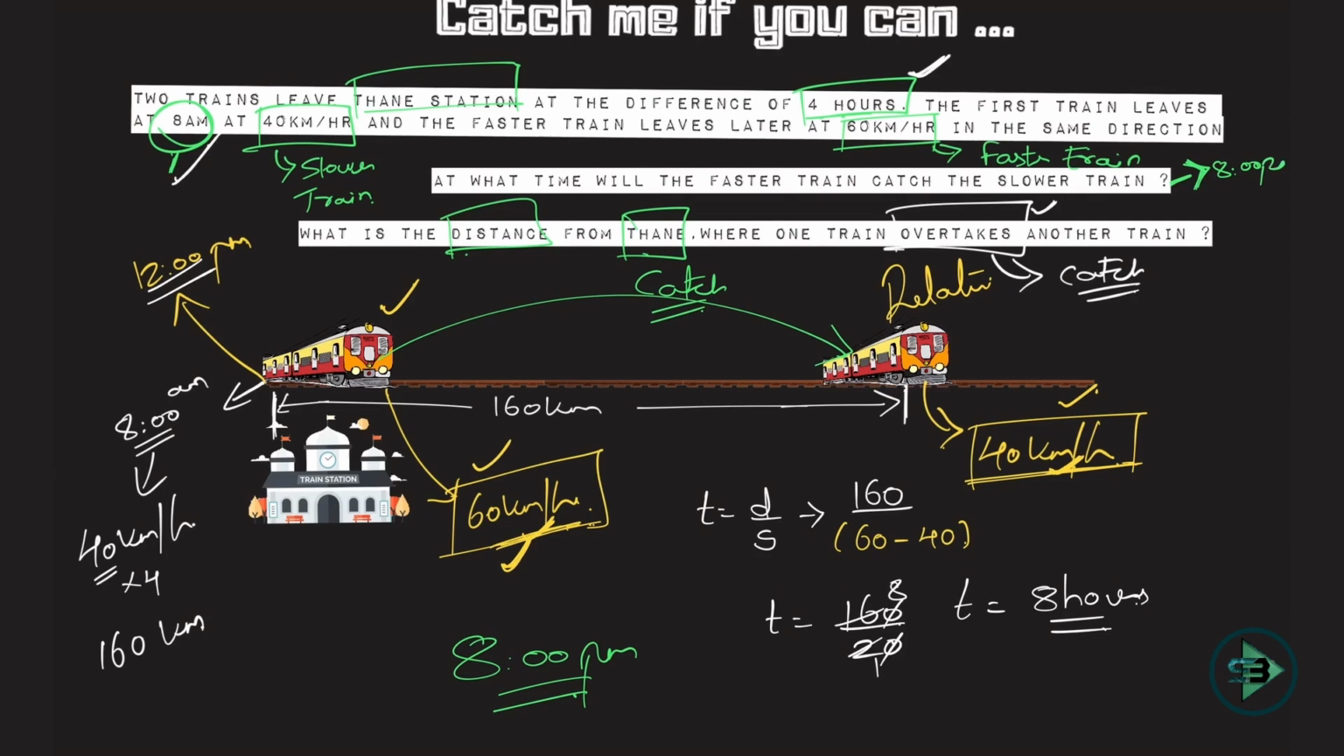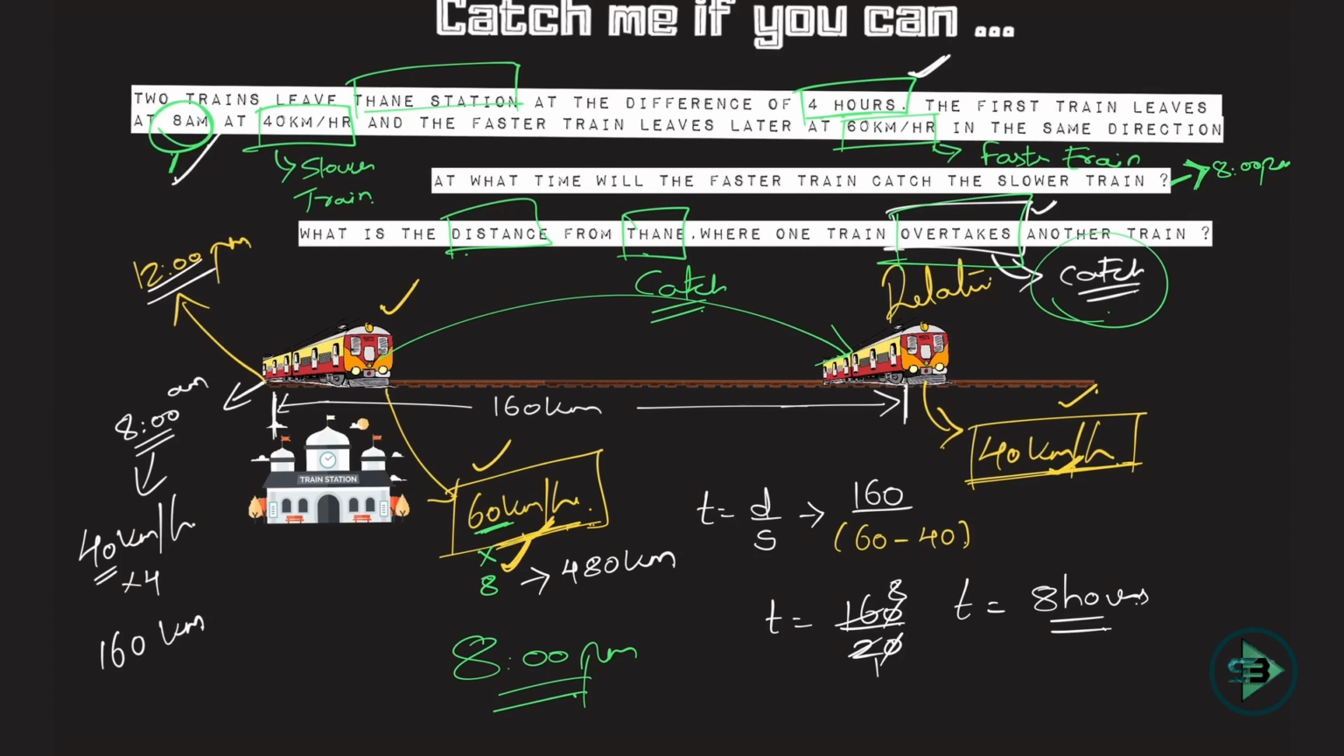Now, what distance from Thane when one train overtakes or catches another train? When one train catches another train, what is the distance from Thane? So what is the speed of this train? 60 km per hour, and it will catch after 8 hours. So do 60 into 8, which is nothing but 480. 480 kilometers is where this train will catch this train.